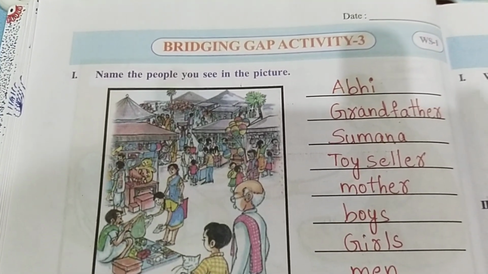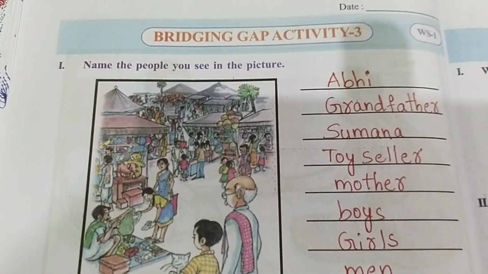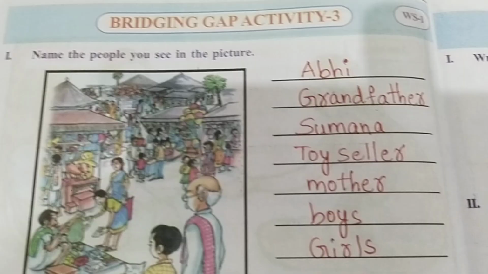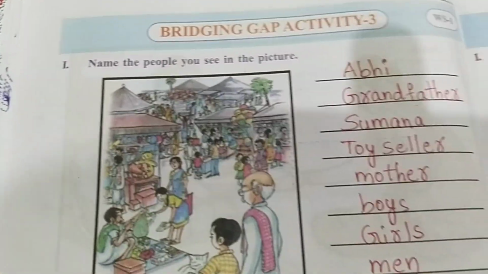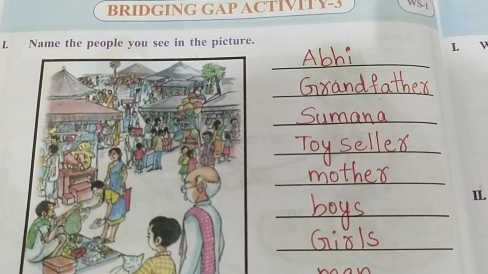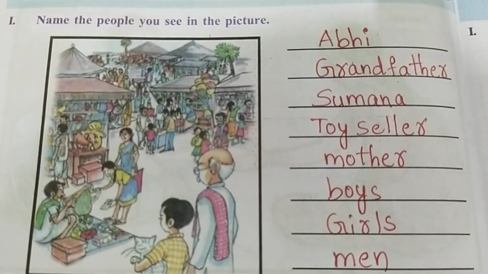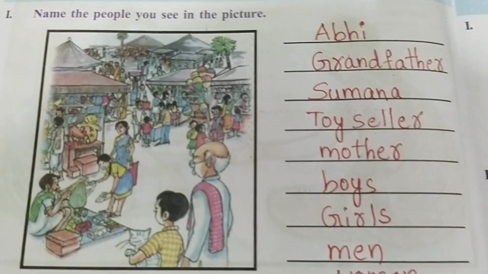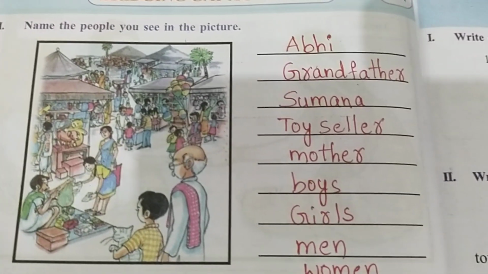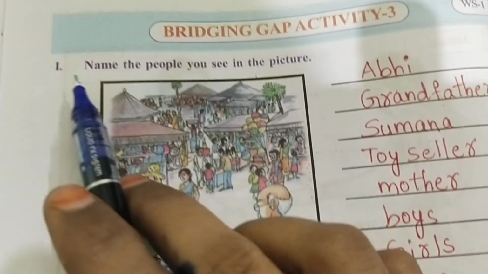Today we will discuss 5th class English Bridging Gap Activity 3 Worksheet 1. I missed this video. I already recorded this video but I missed it, so I will recall this video for you.